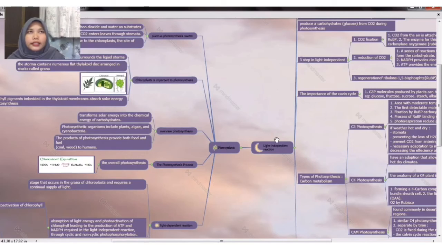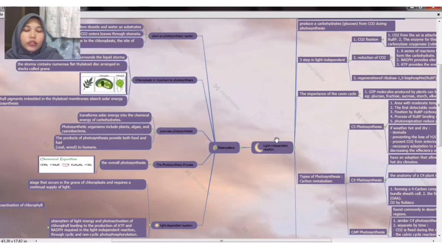The last reason why I choose MyMaster is that you can own your mind map based on what you want. For example, you can change the background, change the template, change the color, put in a picture, or put in a symbol. So it's up to you. This application is quite easy to handle and to combine all the subtopics in a topic.